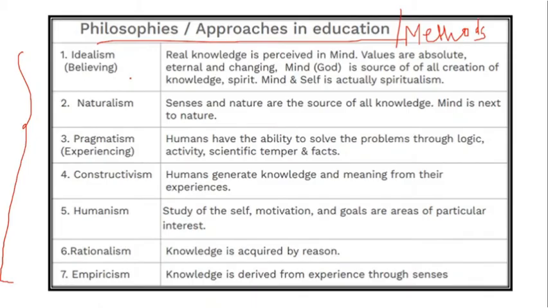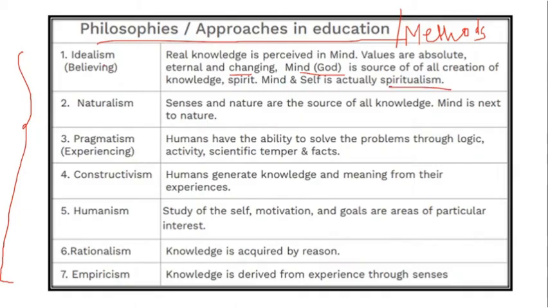So when we talk about various philosophies, idealism is one of the philosophies, wherein real knowledge is perceived in the mind, values are absolute, external and changing. So God is the source of all creation, our mind is set like that. So this is more about creation of knowledge, spirit, and it is actually spiritualism.